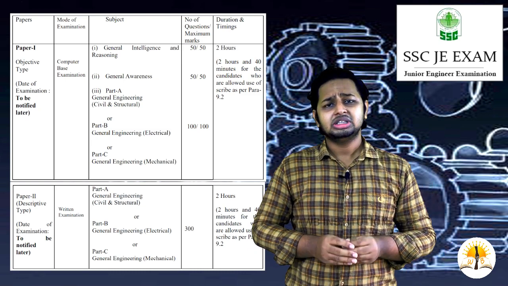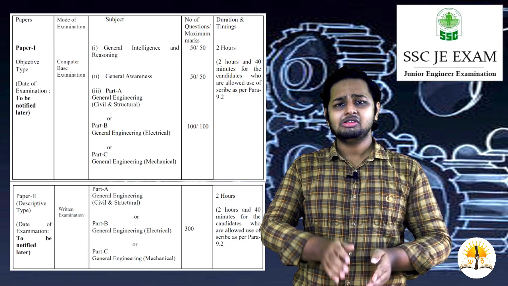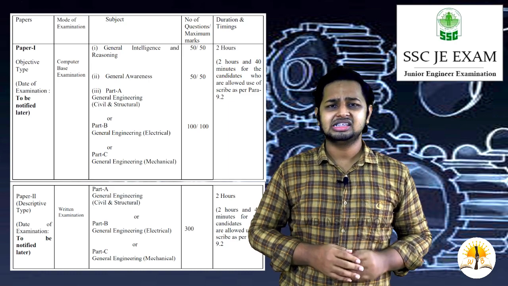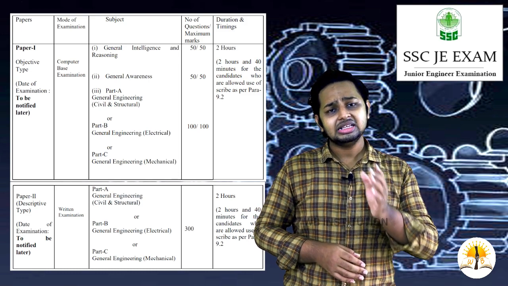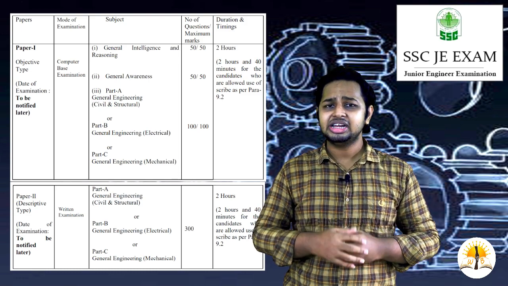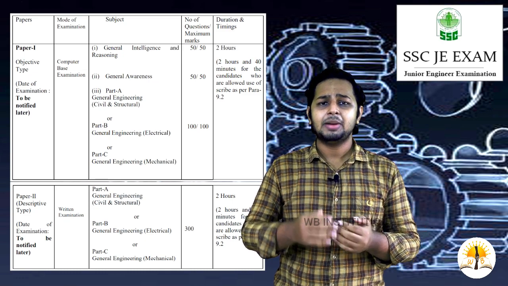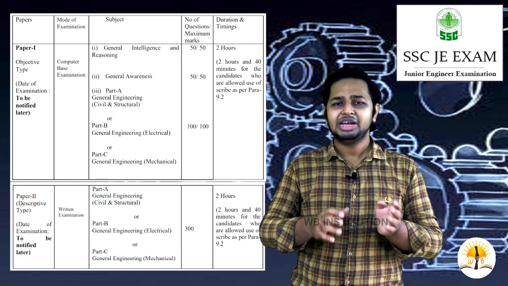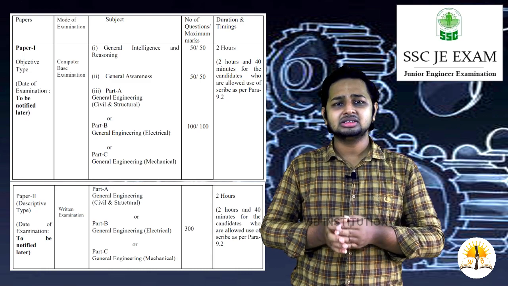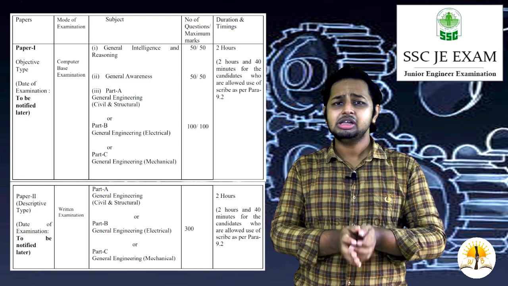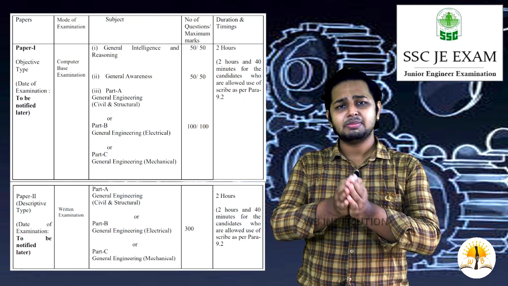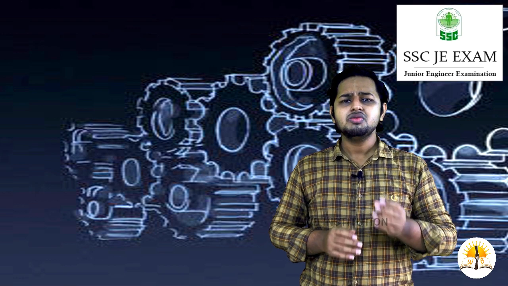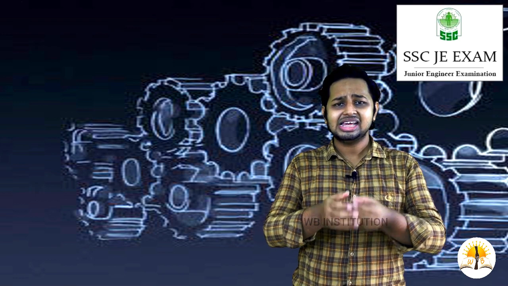In paper 2 there will be a written test in the conventional form. It depends only on the technical subject, and this paper carries a total of 300 marks. By combining paper 1 and paper 2, the total is 500 marks. On the basis of merit and the cutoff marks, the candidate will be selected for the JEE mechanical examination.